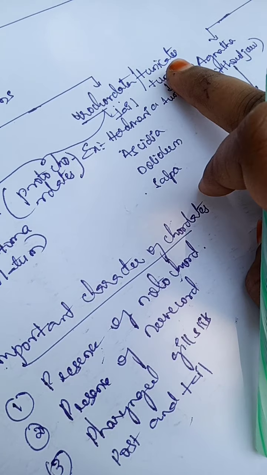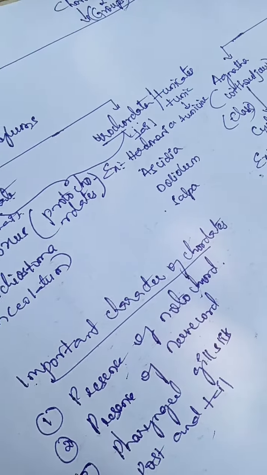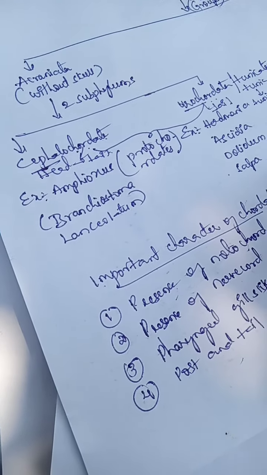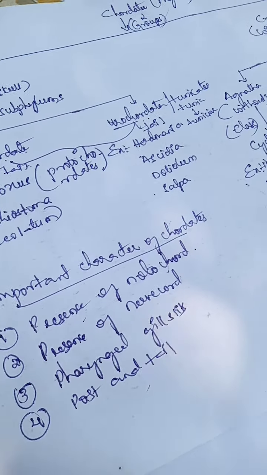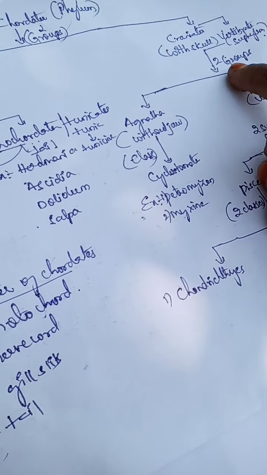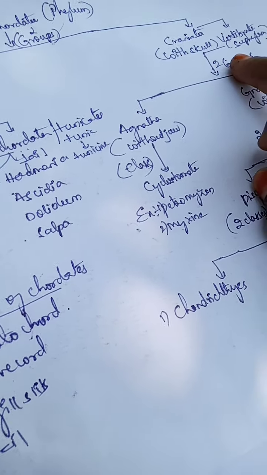These urochordate organisms are Herdmania, Ascidia, Doliolum, Salpa. So these are the two subphyla under the phylum Chordata. The third subphylum under phylum Chordata is Vertebrata. These vertebrates we'll discuss later. First, we'll discuss the cephalochordates.